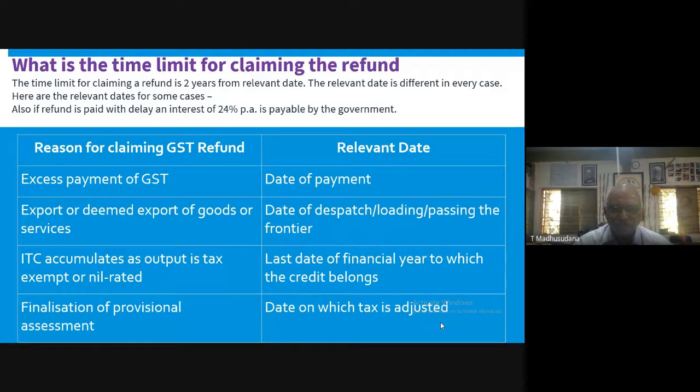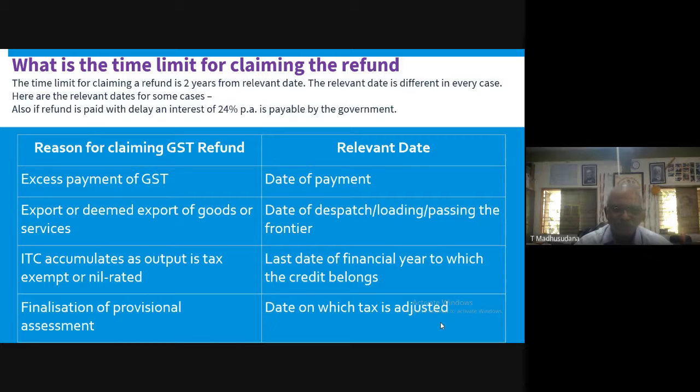Excess payment of GST. For excess payment of GST, the relevant date is the date of payment. That means from the date of payment of tax, within 2 years, the supplier is required to claim refund. After 2 years from the date of payment of tax, he cannot claim refund.